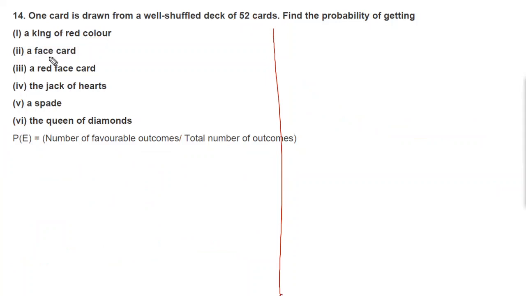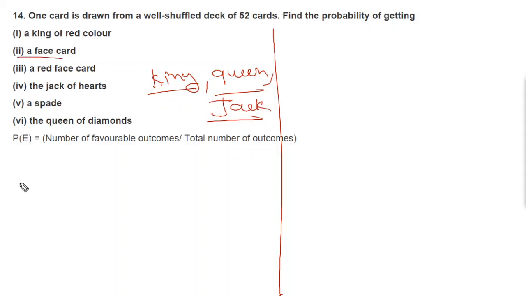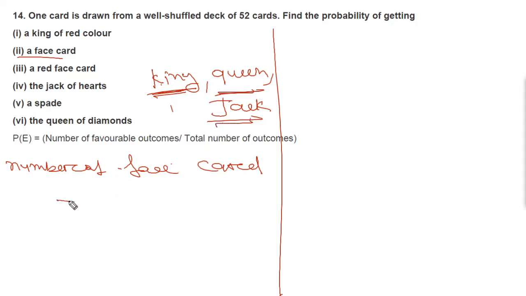Same, a face card. So you know that there are three types of face card. Who are they? A king, then a queen, then a jack, and there are four types of card. So how many face cards are there? Number of face cards: king, queen and jack. Okay, so number of face cards is equal to 3 into 4 types of card, 4 into 3, which will be